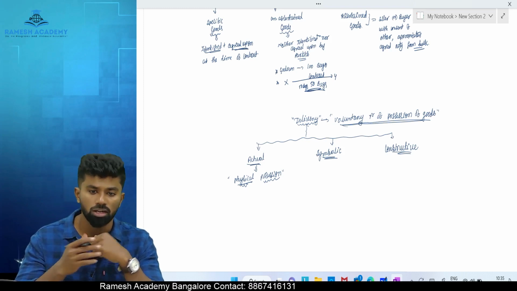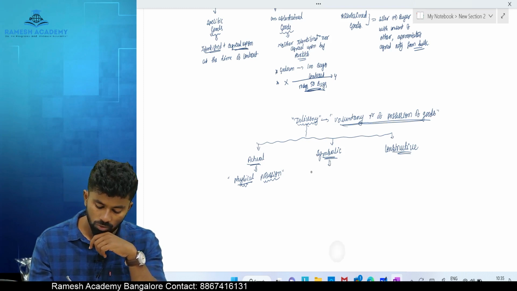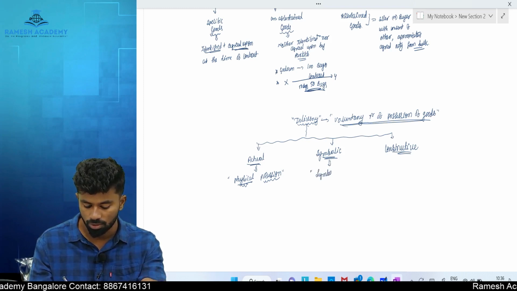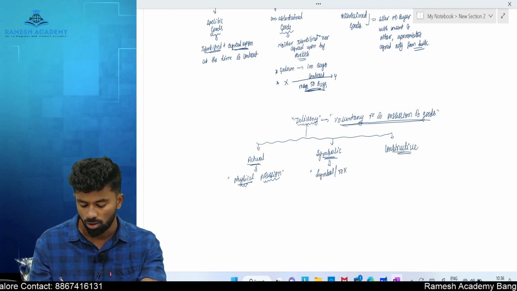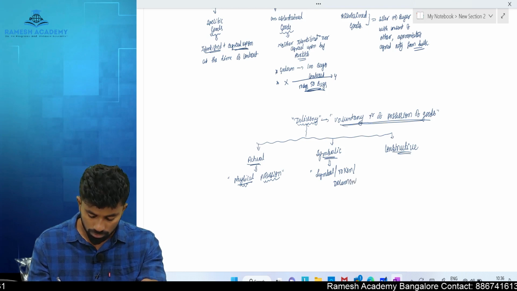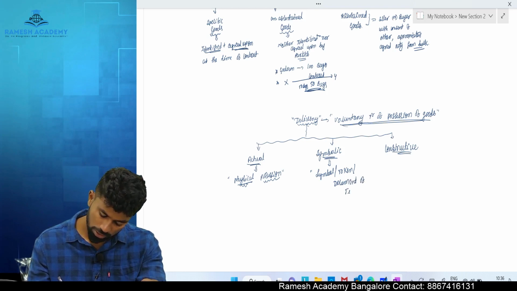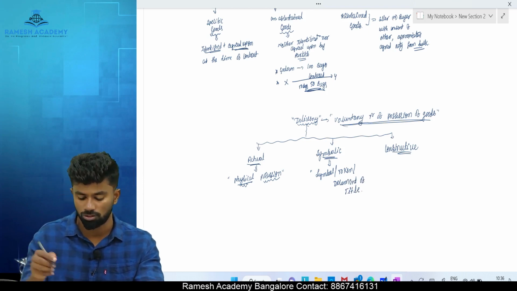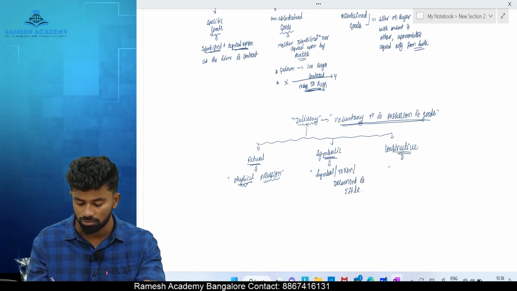Then comes symbolic delivery of goods, where the delivery of the goods happens through certain symbol or a token or by document of title. That is considered as symbolic delivery of goods. Then what is constructive delivery of goods?